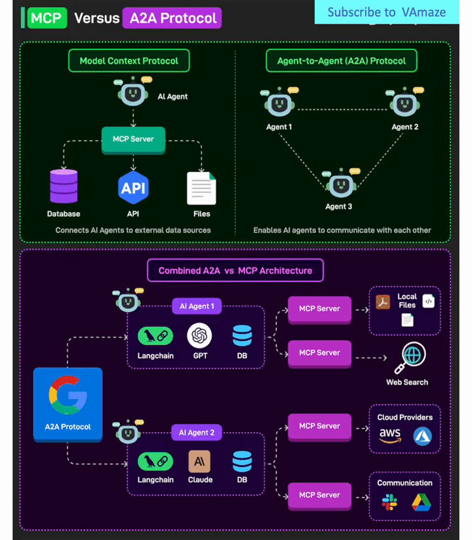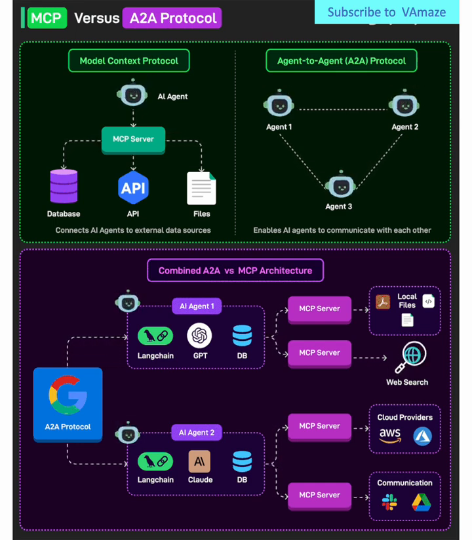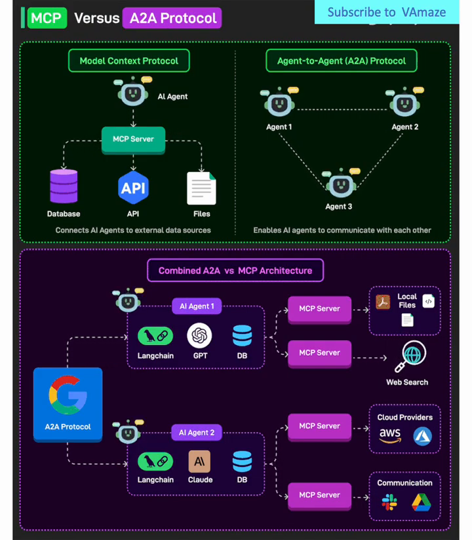Introduction to paradigms for AI communication. As AI agents become more sophisticated and widespread, the question of how they communicate and share resources becomes paramount. Today, we're examining two distinct approaches that solve this challenge in fundamentally different ways. Model Context Protocol, the MCP, the centralized hub approach. Let's start with the MCP protocol, represented on the left side of our diagram.